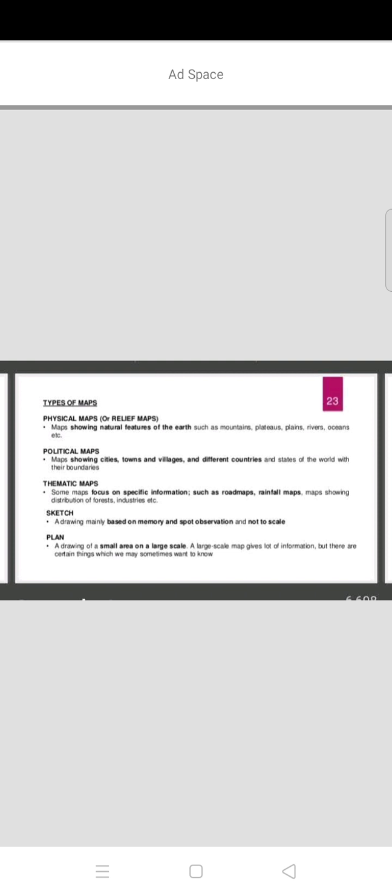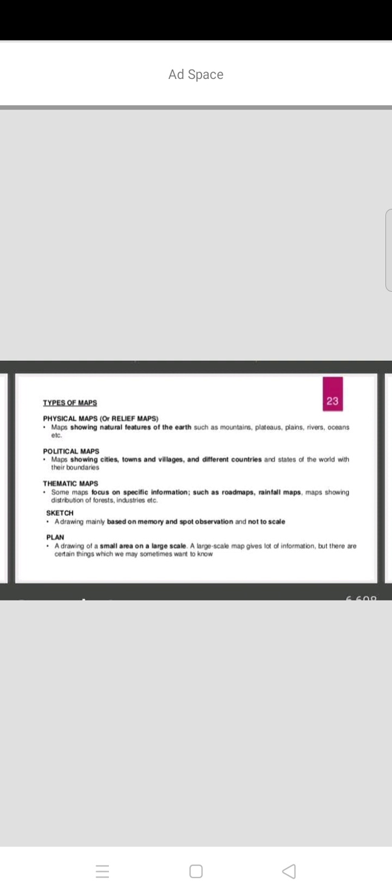If you take India, India is a country. In India, how many states are there, how many union territories are there, what are the boundaries of one state and another state, and what are the districts and villages. Political maps give all this information: country boundaries, state boundaries, district boundaries, village boundaries.